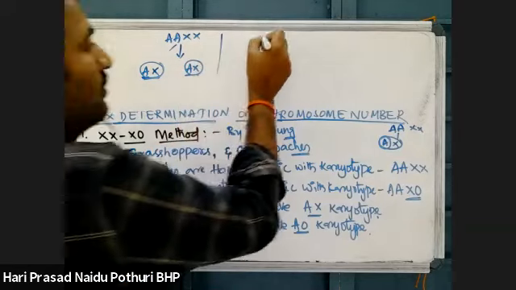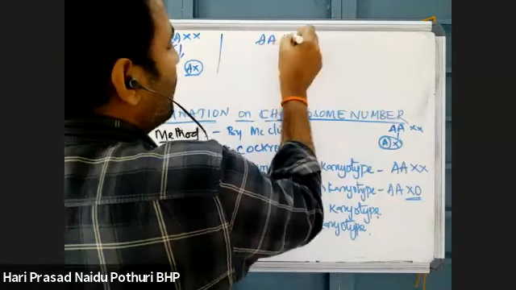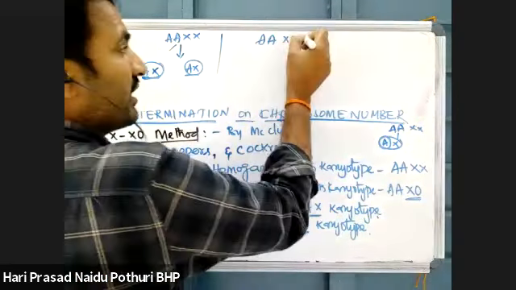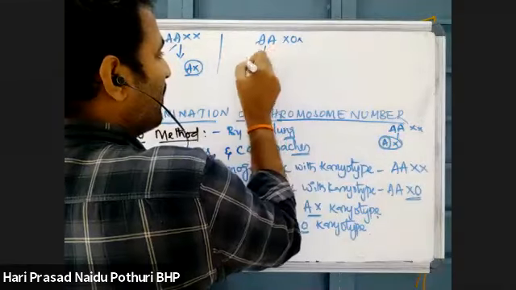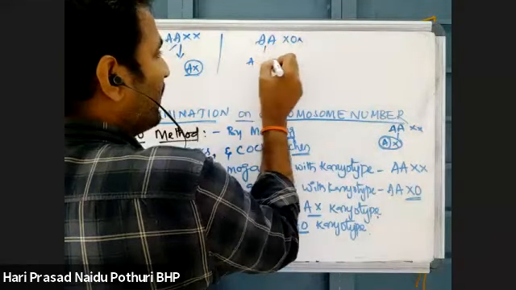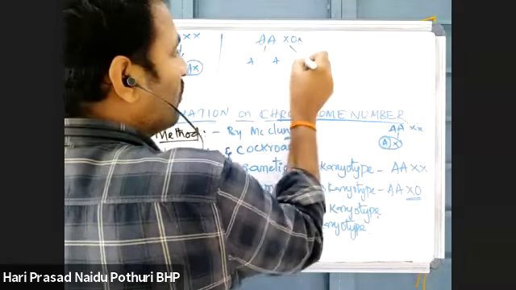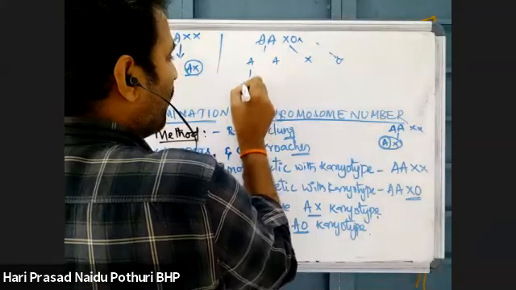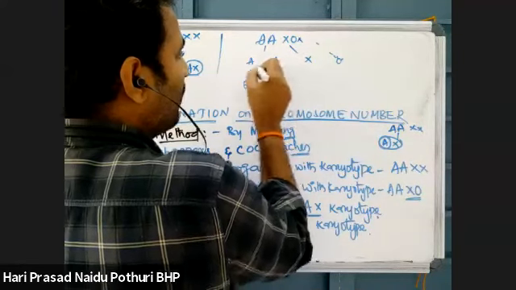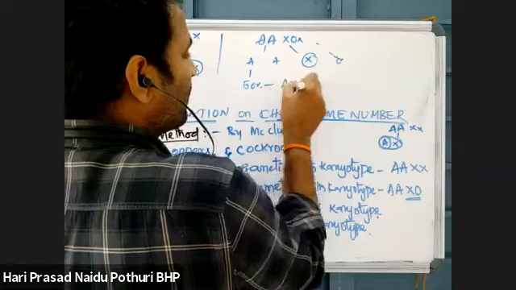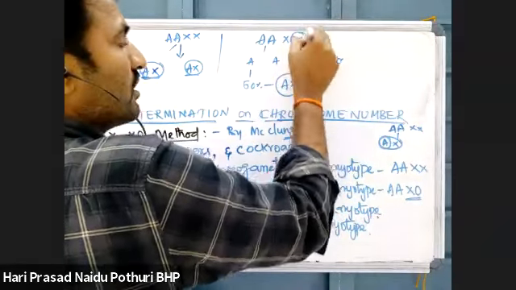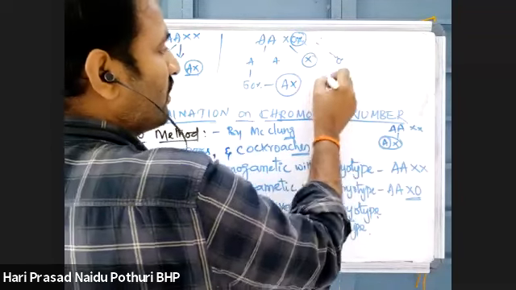Now, males have AAX0 karyotype. As males have AAX0, the second X chromosome is absent. So this divides into AA, and here only X, second set 0. 50% of sperms have this X chromosome, which is AX. The remaining 50% have no second X chromosome, which means they have 0.